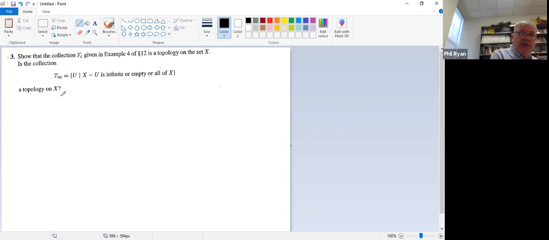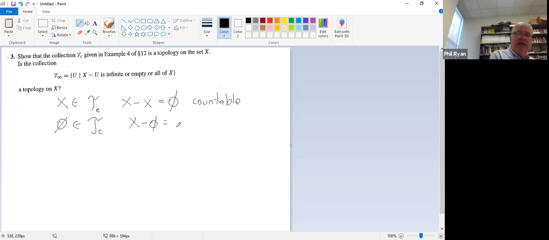So X itself is in this topology because X minus X is the empty set, and that's definitely countable. And the empty set is in this because X minus the empty set is X, and that was the one exception to things that could be countable that would be in this topology.